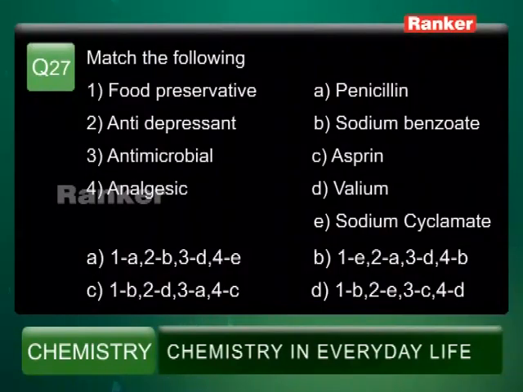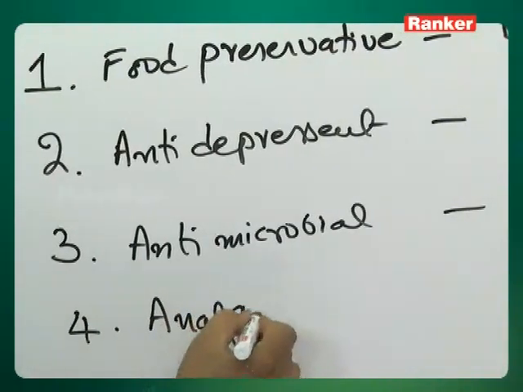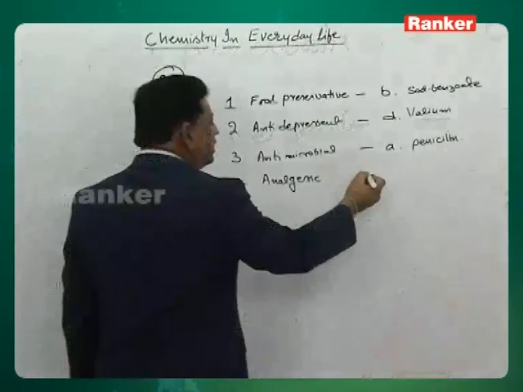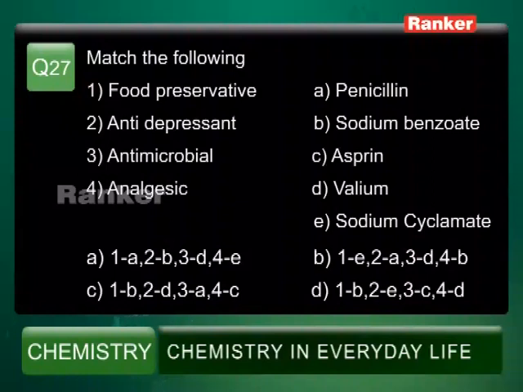And the fourth one is analgesic drug. Analgesic means pain reducer. So we have left over aspirin and sodium cyclamate. Sodium cyclamate is not the right answer. Aspirin is the right answer. That is aspirin, code is C.